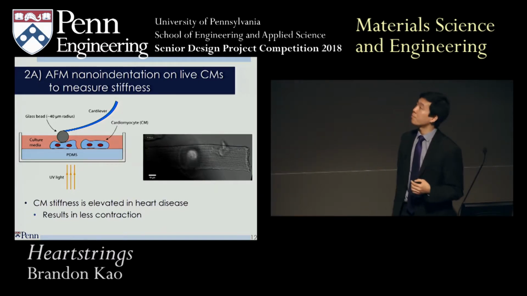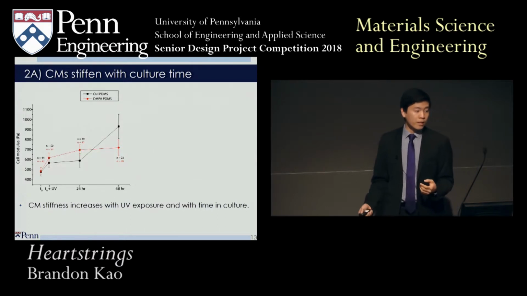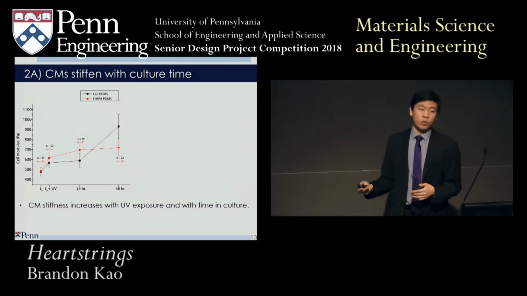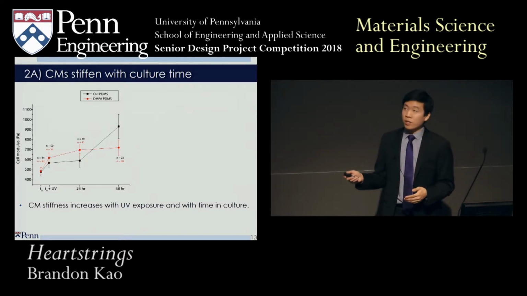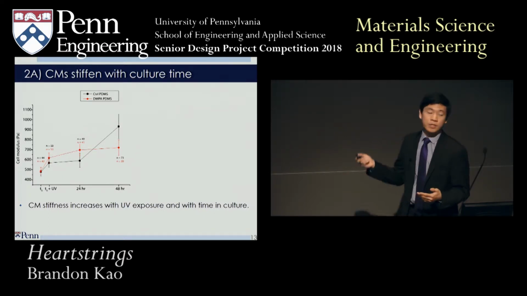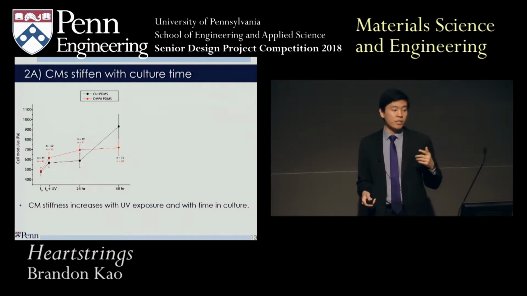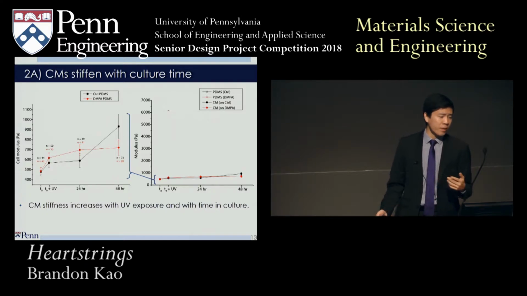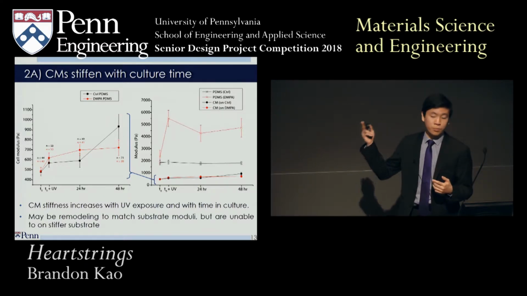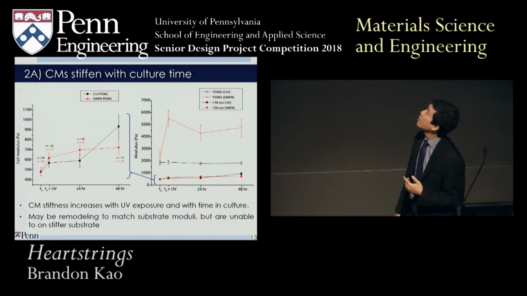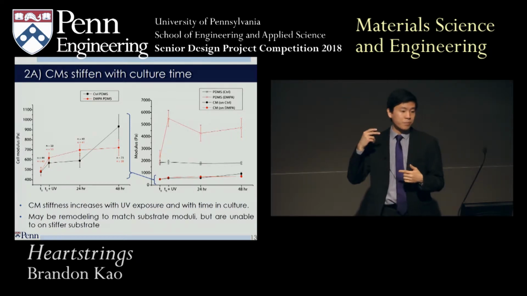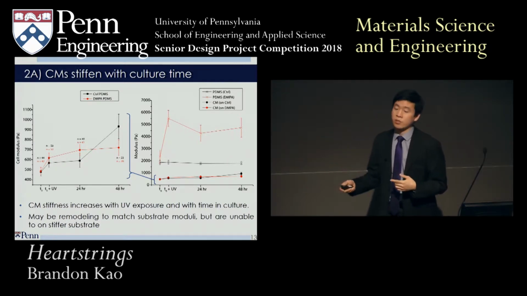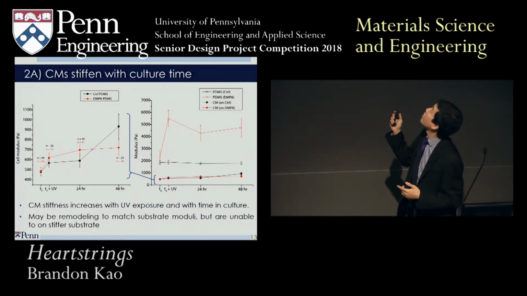cannot contract as well. So here's our data when cells are cultured on either the stiffened PDMS in red or the control PDMS in black. So the modulus for both groups increases with time, but it increases more in the control group. And so kind of zooming out and comparing these modulus values to the original PDMS stiffness values, we think that the cells are trying to remodel to match the substrate stiffness. So the black's trying to match the black, and the red's trying to match the red.